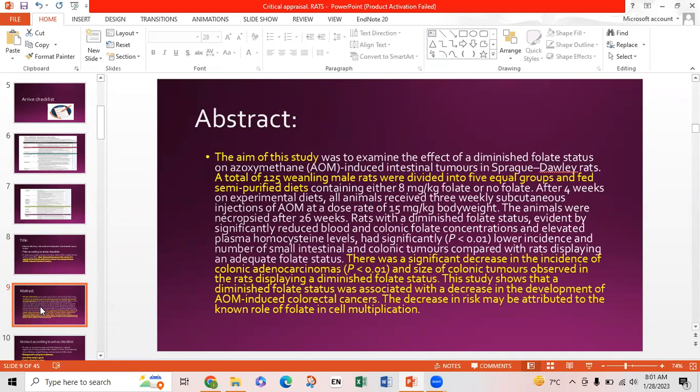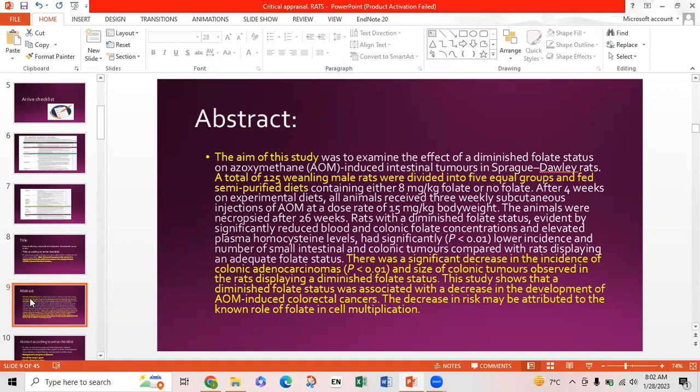The abstract of the article is: the aim of the study was to examine the effect of the diminished folate status on azoxymethane-induced intestinal tumor in Sprague Dawley rats. A total of 125 weanling male rats were divided into 5 equal groups and fed semi-purified diets containing either 8 mg per kg folate or no folate. After 4 weeks on experimental diets, all animals received 3 weekly subcutaneous injections of azoxymethane at a dose rate of 15 mg per kilogram body weight. The animals were necropsied after 26 weeks.